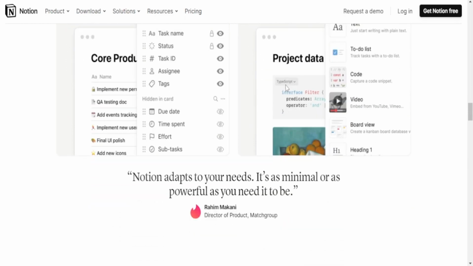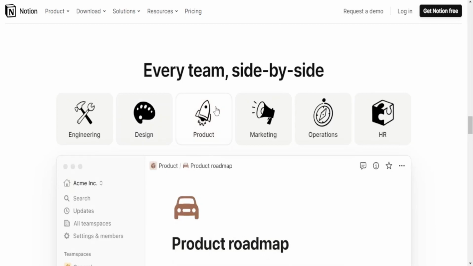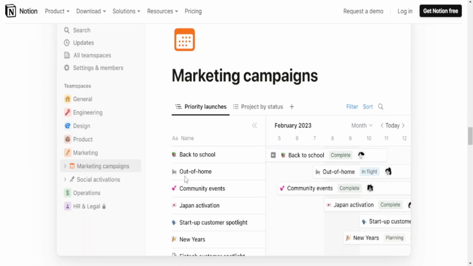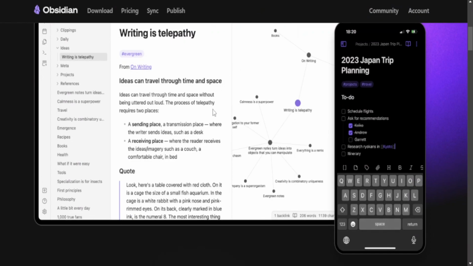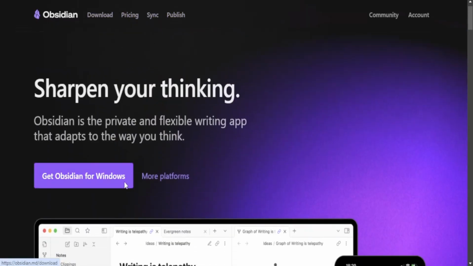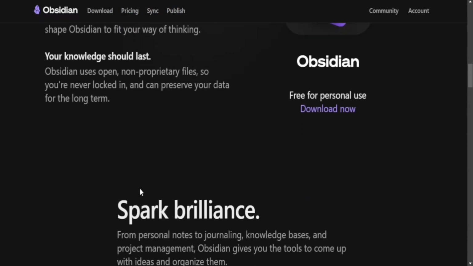User interface and experience. Notion offers a friendly interface with a block-based editor that allows users to create and organize in various formats: text, tables, files, databases, etc. It provides a visual and intuitive environment. Obsidian uses a markdown-based editor, which might have a steeper learning curve for beginners. It emphasizes plain text editing and focuses on creating a network of interconnected nodes.